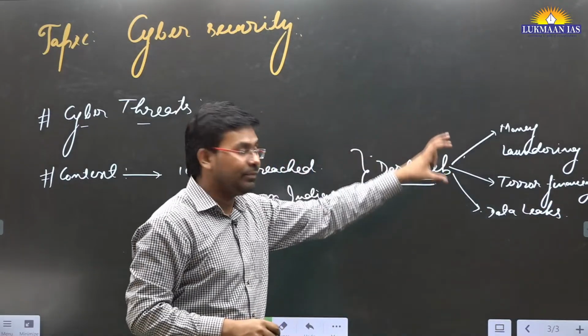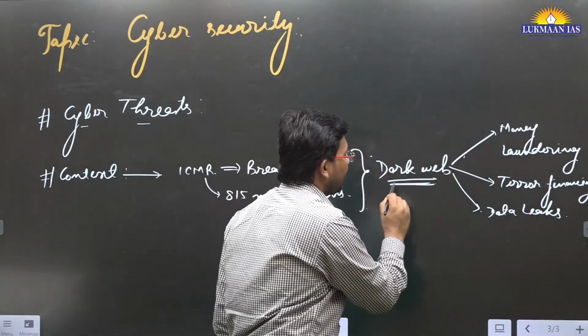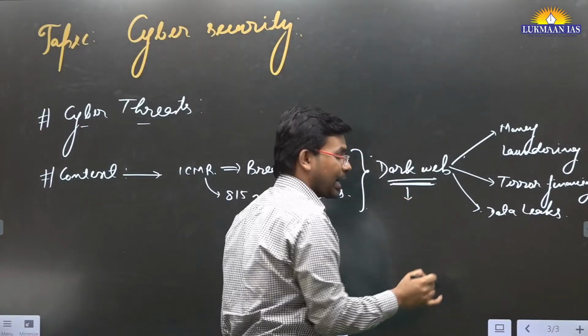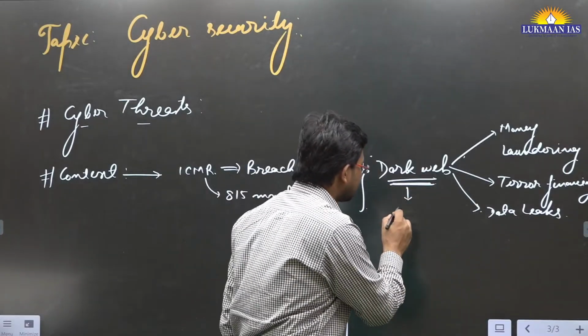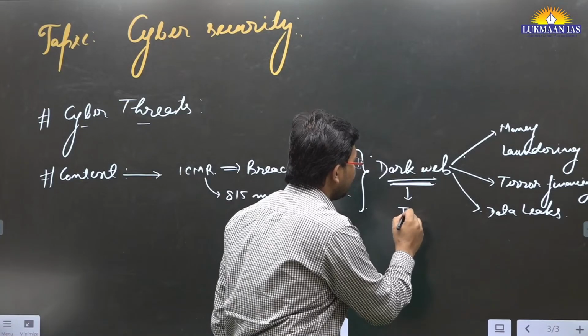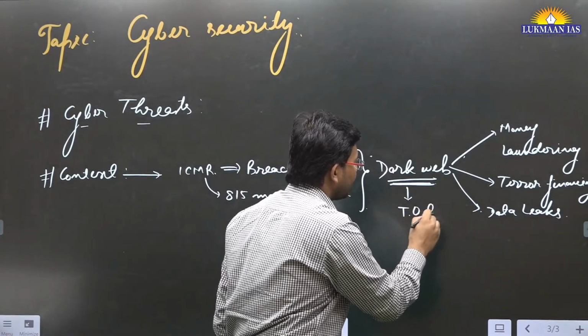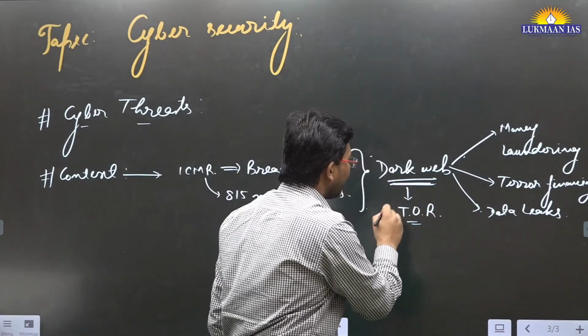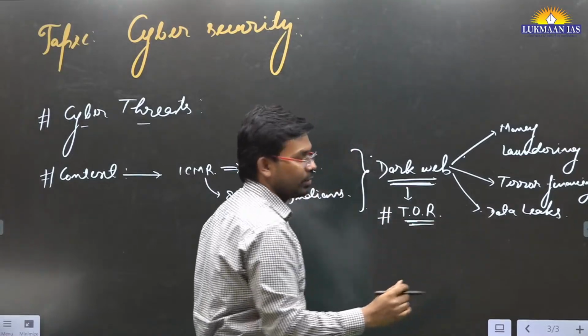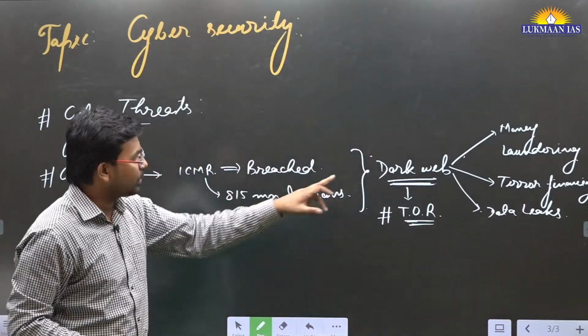All these activities happen in the dark web, and to access the dark web, there is a kind of software known as the onion router, TOR. The onion router is a kind of search engine for the dark web.